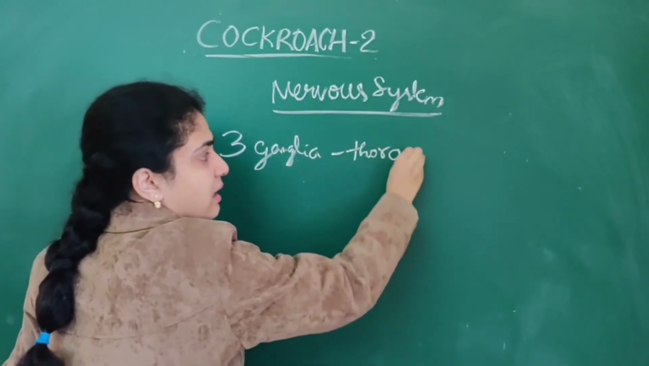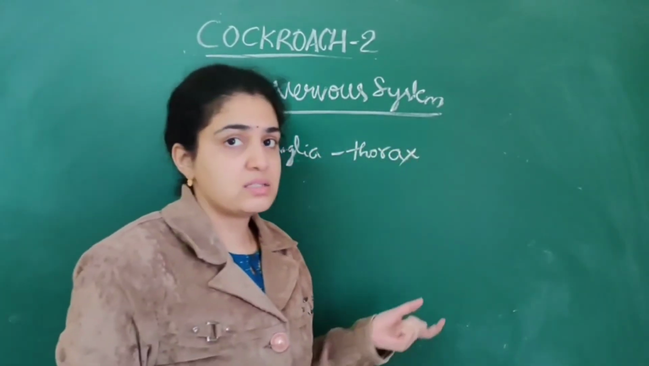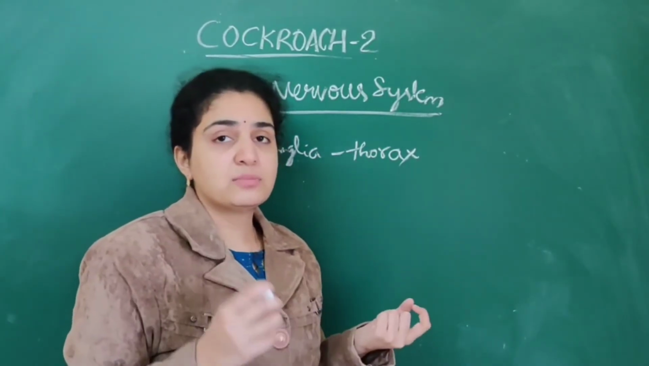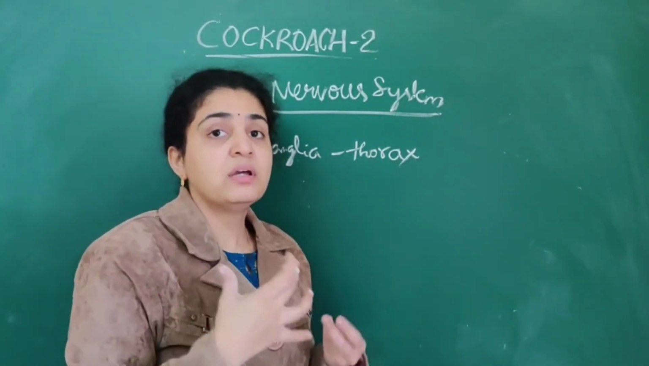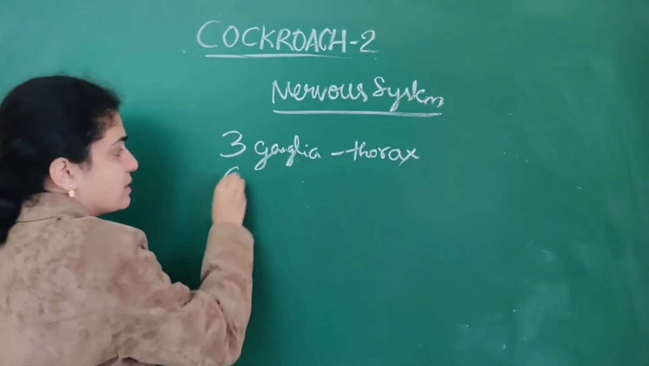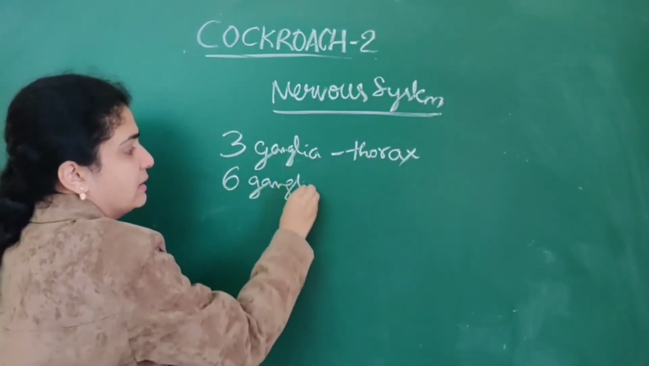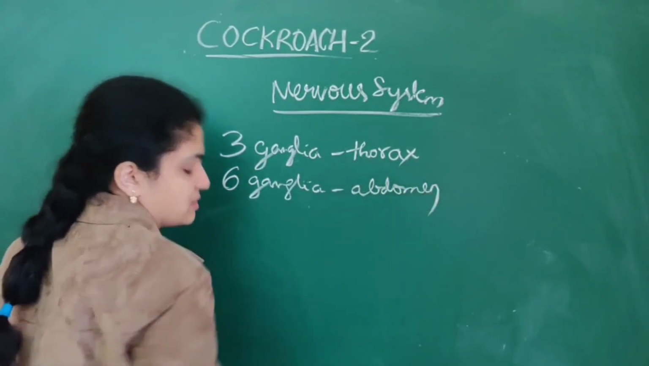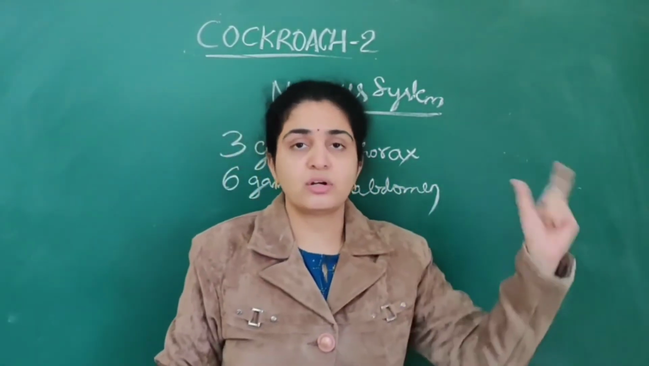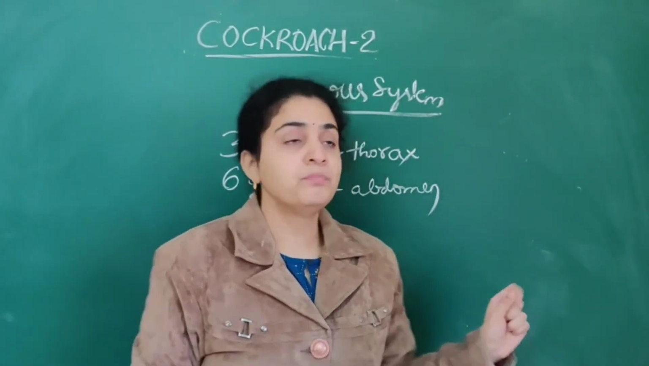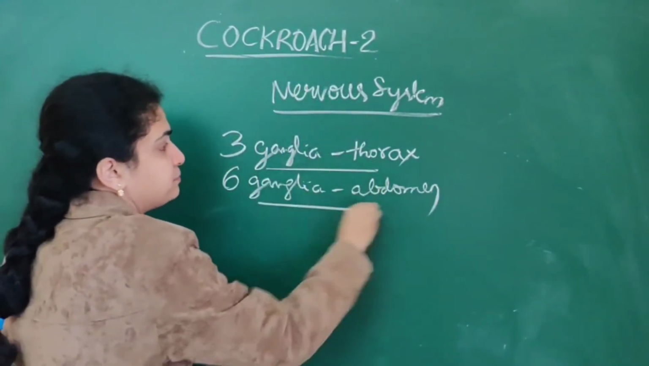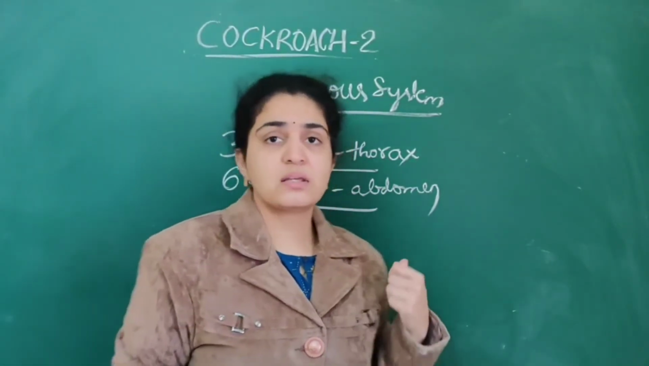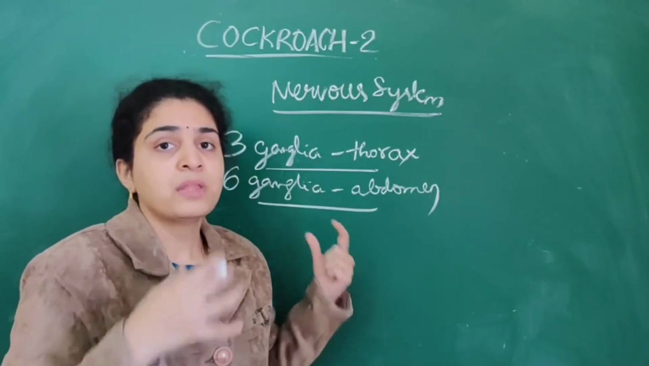See, in the head nothing is present. That is, a heart is not present in the head, and the nervous system also, simply one connection is present. But 3 ganglia in the thorax as well as 6 ganglia in the abdomen are present in the nervous system of the cockroach.